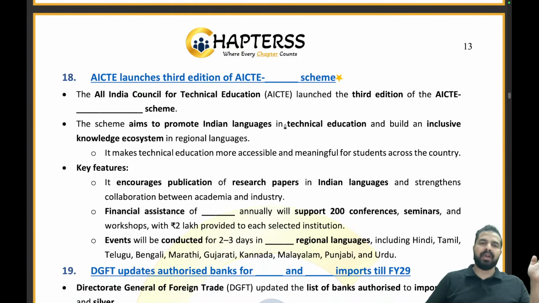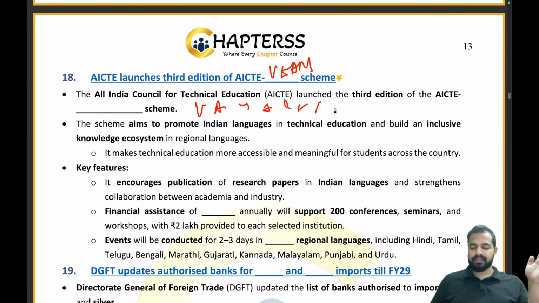AICTE launched the third edition of the AICTE scheme. What is the name? It's the Vani scheme. Vani scheme. What is the full form? Vibrant advocacy for advancing and nurturing Indian languages.